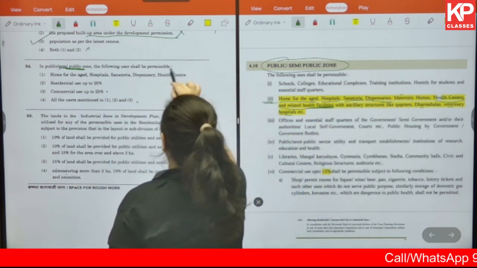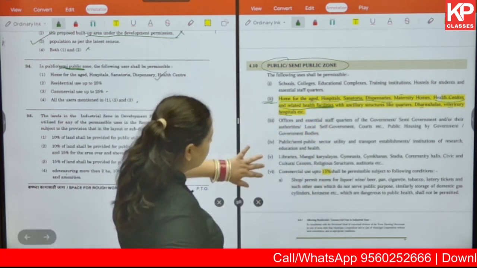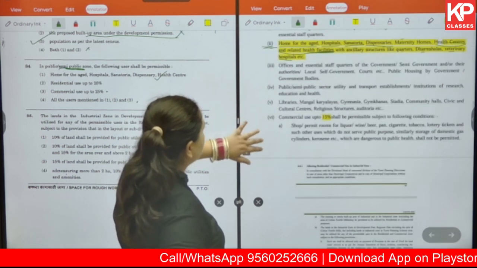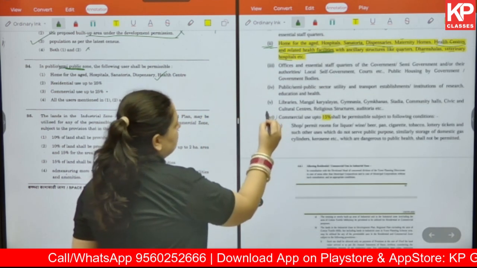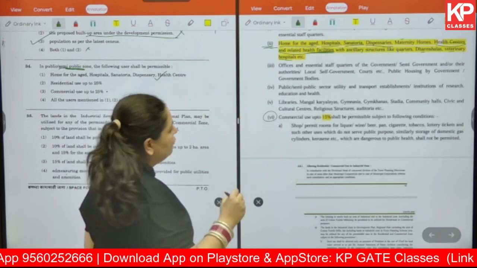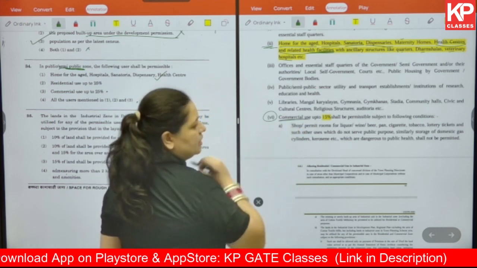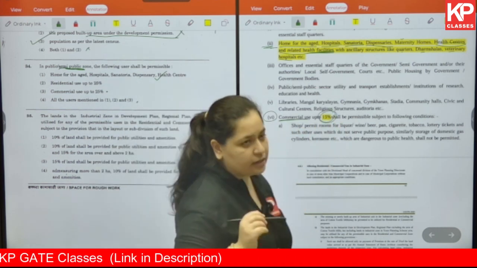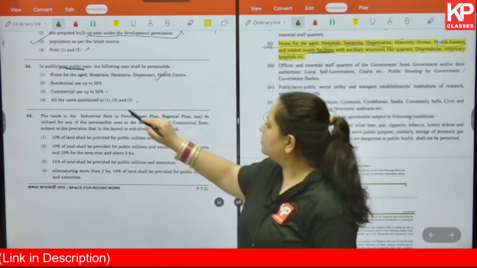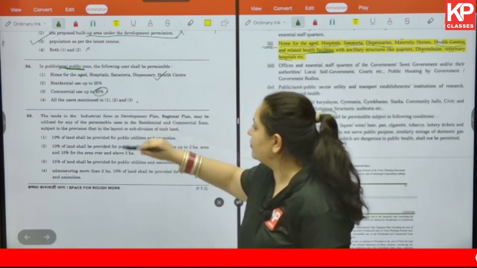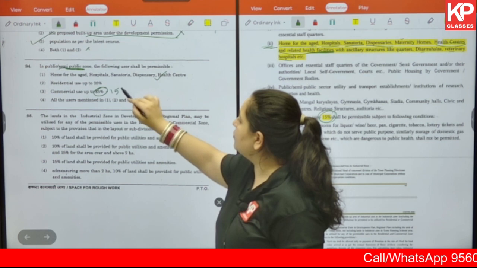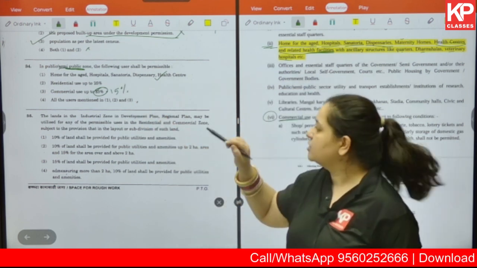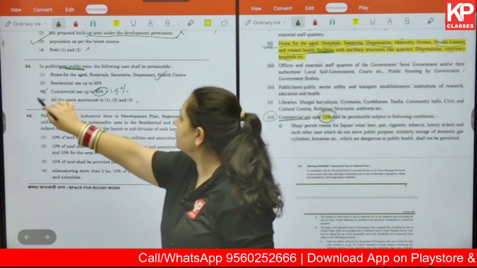So option number 1 is correct for us. Let us read further into this document. Under point number 6, we find the commercial use allowed. It says that it is 15% which shall be allowed under public semi-public. In our option it is given 25. So had it been 15, it would have been true. Okay, so here it is wrong.